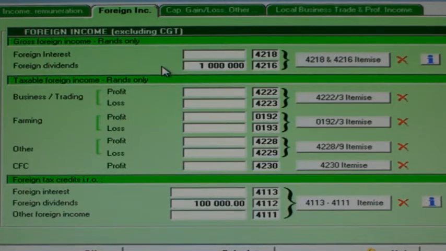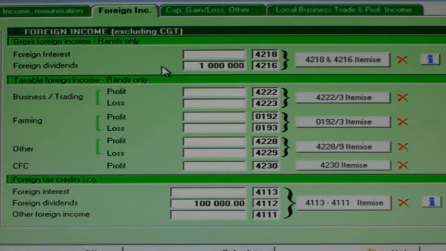That means that the offshore dividends were taxed at a modest 10%. Although we enter the full amount of R1 million here as code 4216 foreign dividend income into WinTax, SARS and WinTax 2017 will automatically only take a portion of this R1 million as being taxable. The portion will be 15/41 of the R1 million, which is 365,854. International agreements amongst tax regimes around the world see dividends taxed at around 15%, and our top rate of personal tax is 41%.